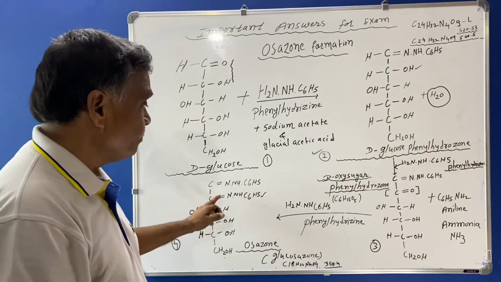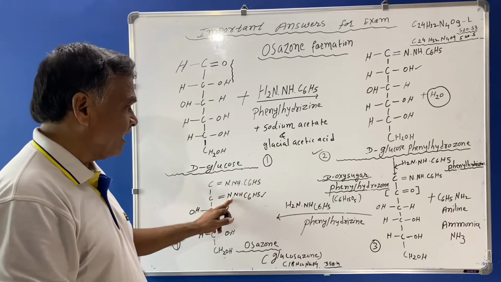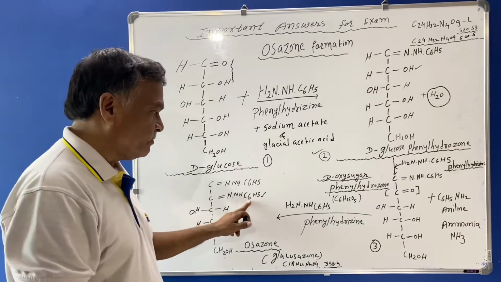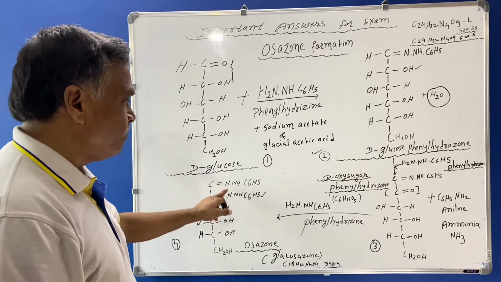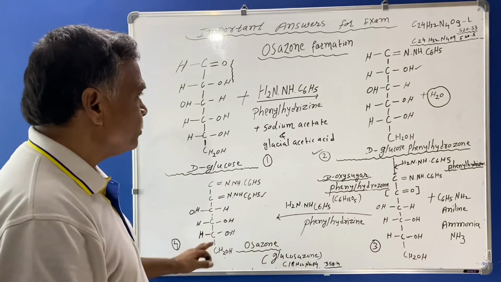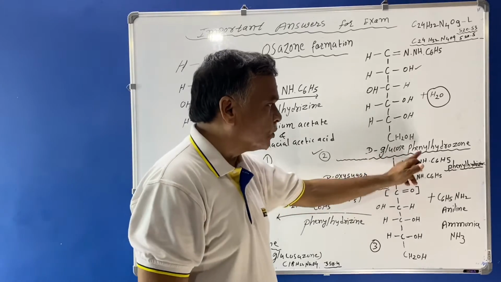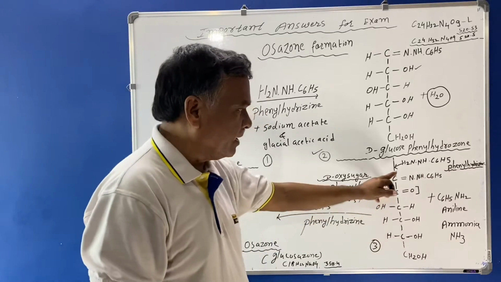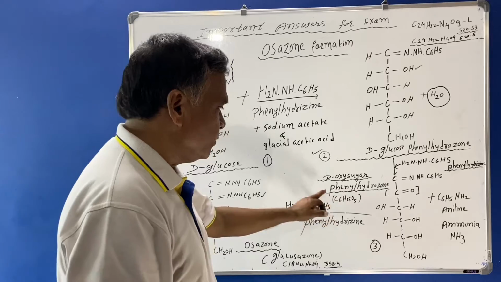So we must know the replacement by NNHC6H5 and NNHC6H5, a phenylhydrazine group, at carbon atoms number 1 and 2. After the formation of D-glucose phenylhydrazone, this compound again reacts with phenylhydrazine.